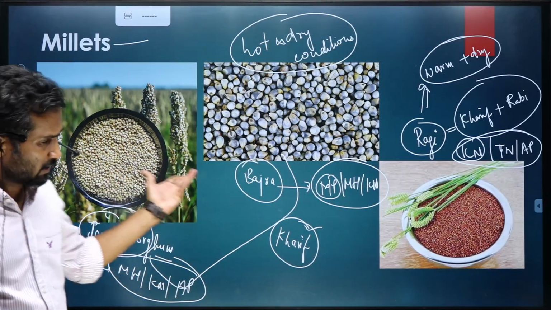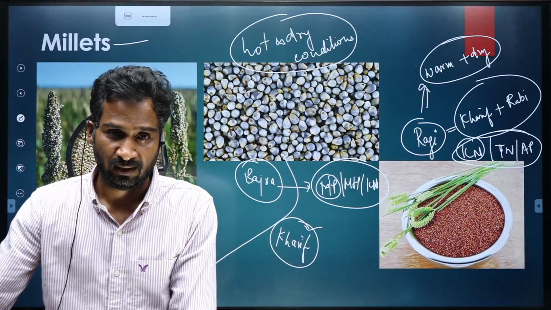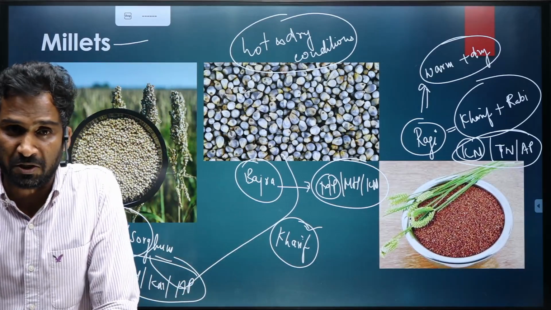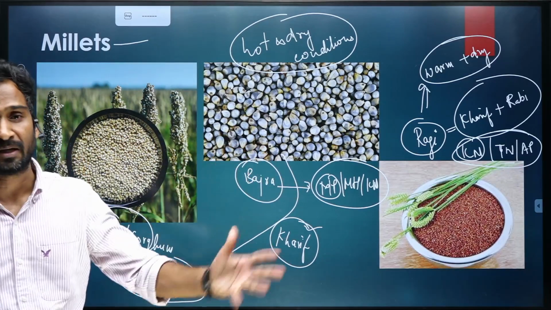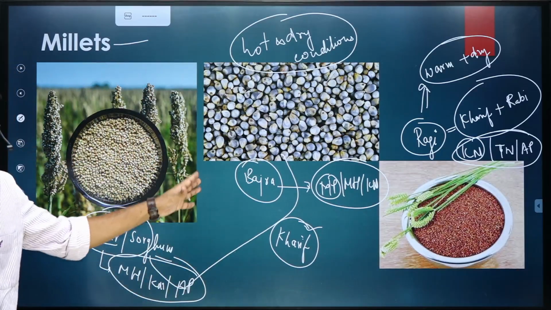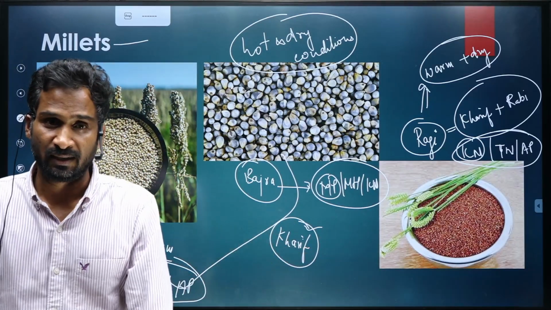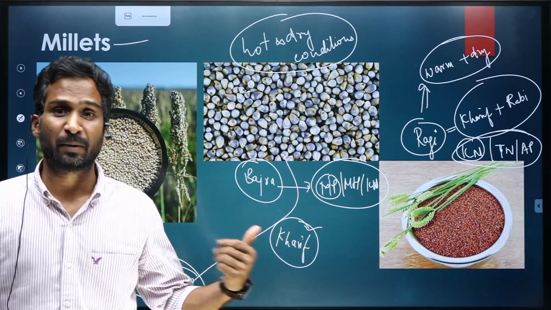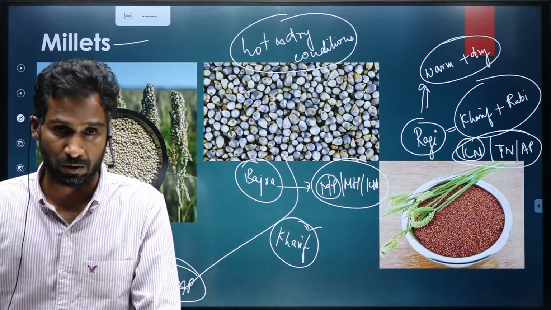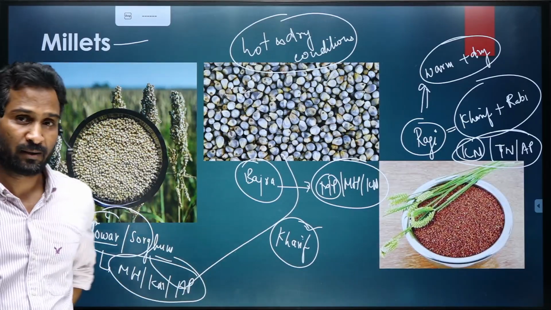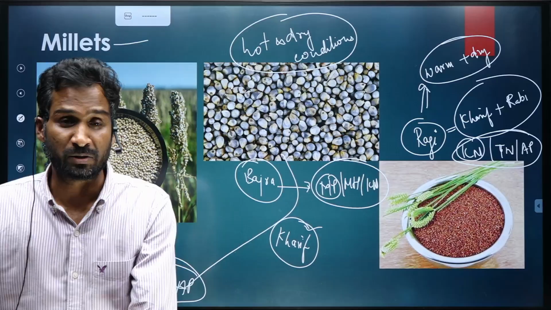If you see nowadays, government of India under the National Food Security Mission is promoting the cultivation of these crops. Okay, so these crops are very important in the sense that now the production is increasing because of the government initiatives, because of the efforts from the government. If you have heard of the scheme called National Food Security Mission.